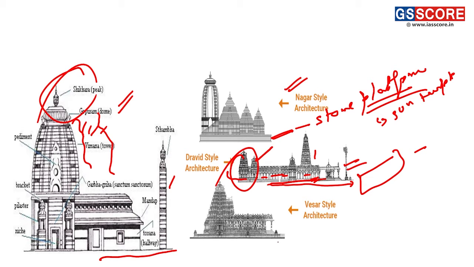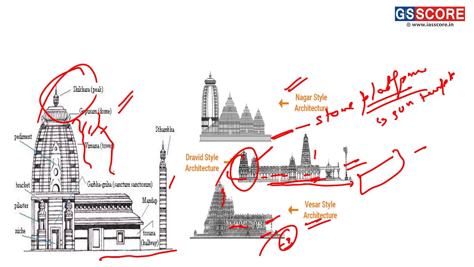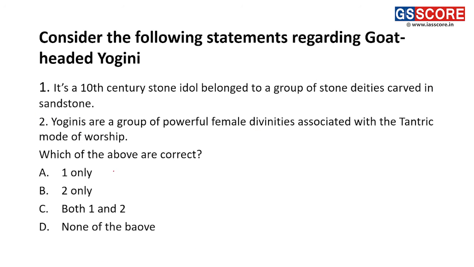Is that clear? Then, friends, next we can see the third type, Vesara, the mixed kind of temple architecture. It involves both stone pillars, a kind of Sikhara, Vimana, some elaborate Gopurams, and Chaltris are also here. So this makes only statement 3 correct. Please note that Chaltri can be asked as it is a very constant feature, and these are all called pillared halls. You can find them in every Dravidian style of temple architecture. So, friends, let's move on to the next question.